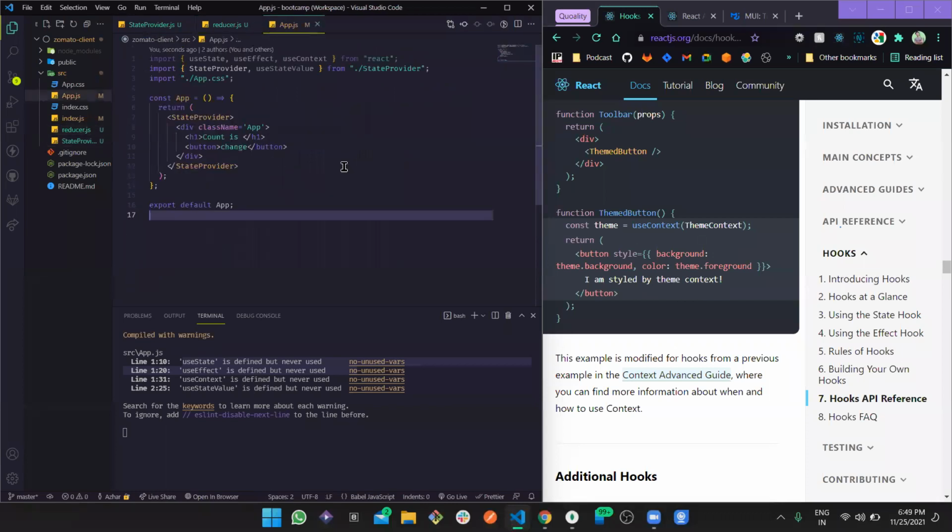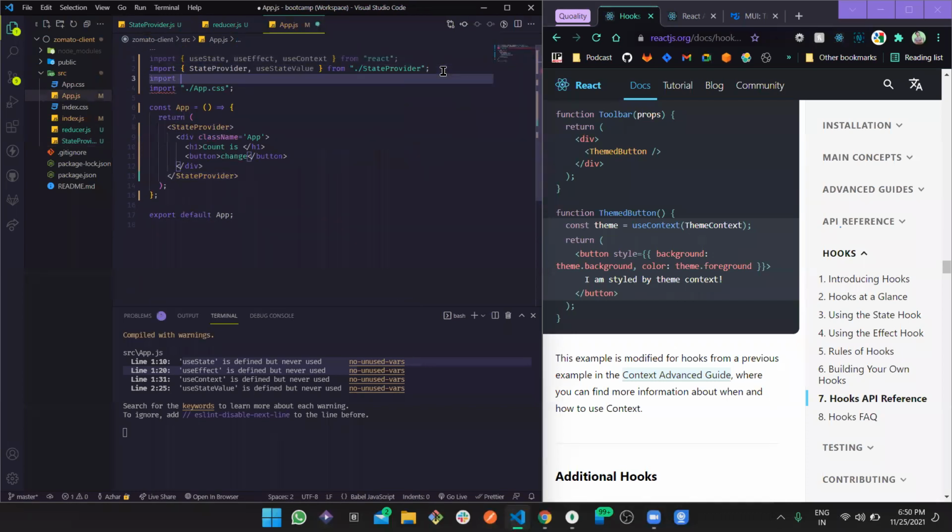So let's do it. Let's go to the application and export. Import an object because we are going to destructure it. Then go back to the state provider, not the state provider, from the reducer. From the reducer, what we are getting is the initial state and the reducer.